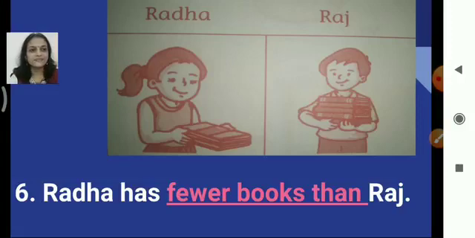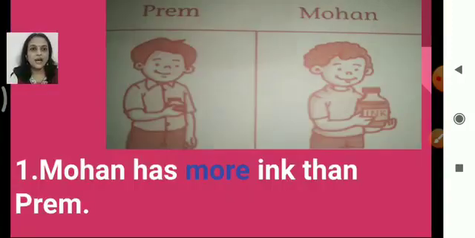Clear till here? Okay. Now, here again, two friends, Prem and Mohan. They are holding something in their hand. What is it? Ink bottle, right? Now ink, is it countable or uncountable? Yes, it is uncountable, right? We cannot count ink. So it is an uncountable noun.